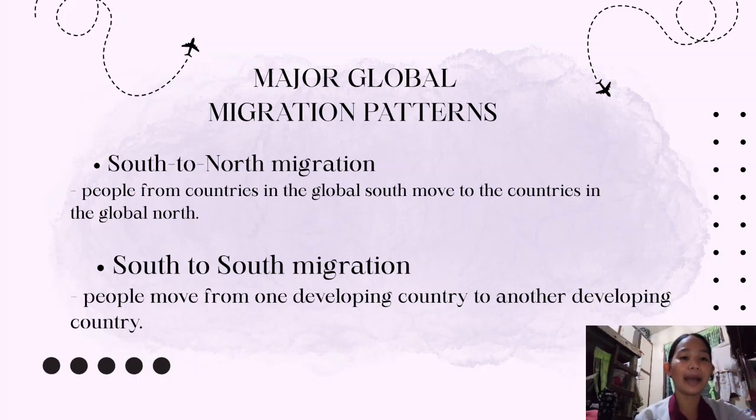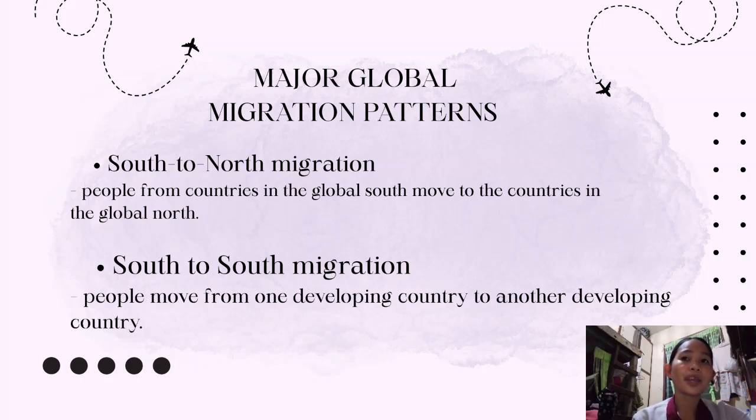So why does this happen? Based on what I have learned, it happens because of a huge gap in wages and living standards between rich and poor countries. So maybe people are moving from their home country to another country, or from a developing country to a developed country, to seek better job markets in developed countries. It can also be that they are seeking quality healthcare and education, or political stability in northern countries.